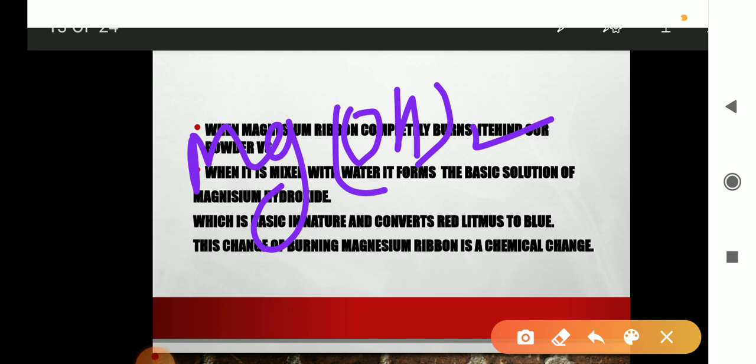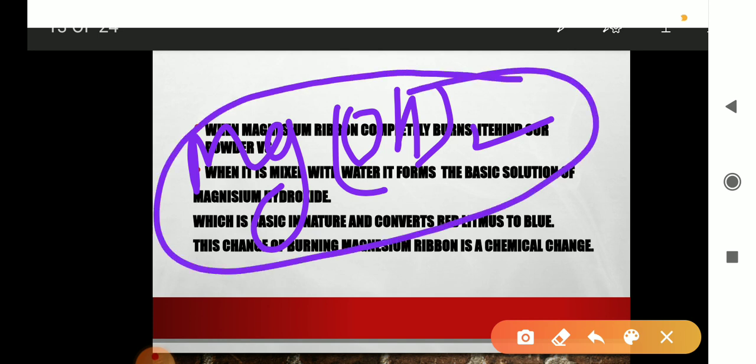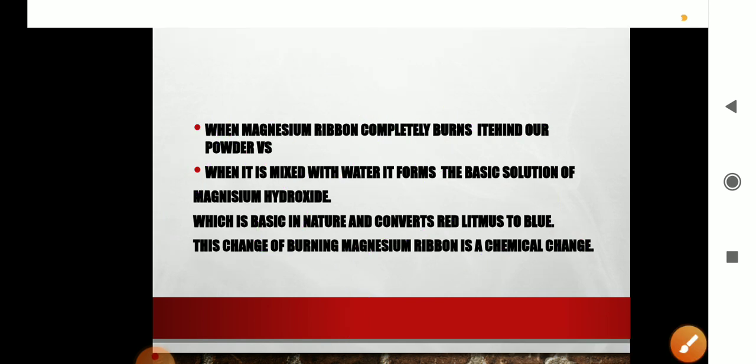A basic solution is formed, and this basic solution changes red litmus to blue. Because it is a base, the last color comes blue. It means if we test it with litmus, it is a base. It changed red litmus to blue. Okay,